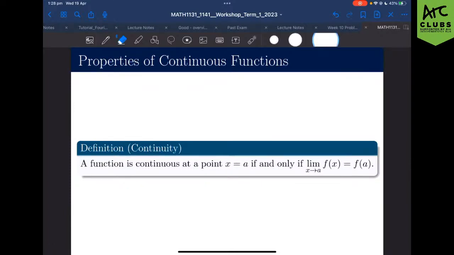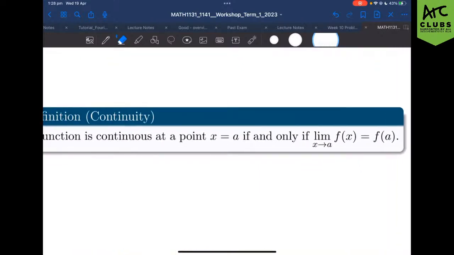So the definition of a function to be continuous is that at a point x equals a, it is continuous if and only if the limit of the function as x approaches a results in f(a). Which, in terms of just plain English, may not make too much sense, but it is conceptually fairly intuitive.